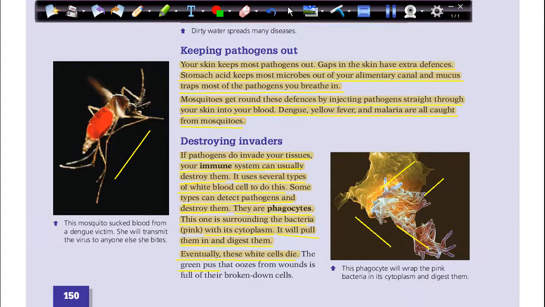The green pus that oozes from wounds is full of their broken down cells. Sometimes if we get a wound or infection in any place, we can see something green or yellow coming out, oozing from the wound. This could be full of broken down cells and dead bacteria.